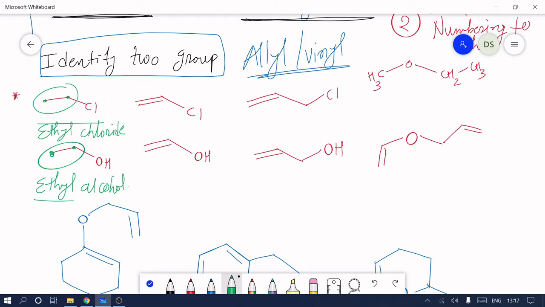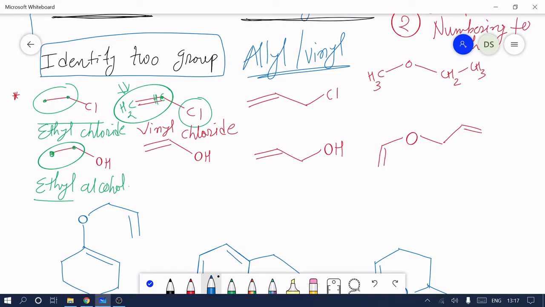In a similar pattern, if a CH2=CH group, this double bonded carbon, is directly attached to any functional group, then this double bond moiety is called vinyl. And the functional group is chloride, so it's called vinyl chloride.